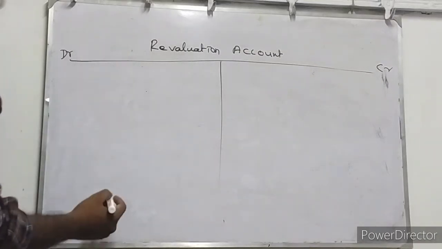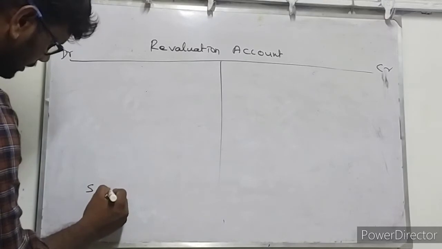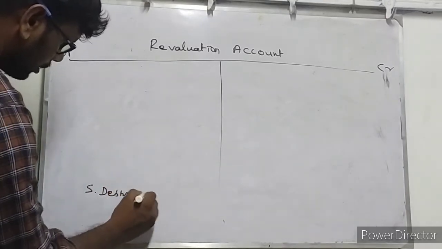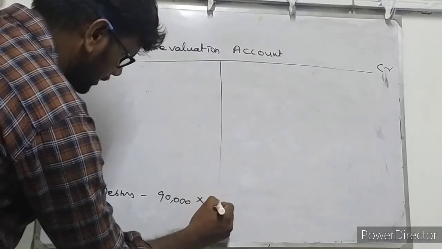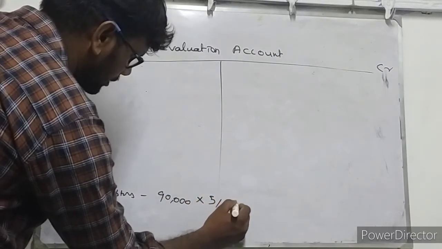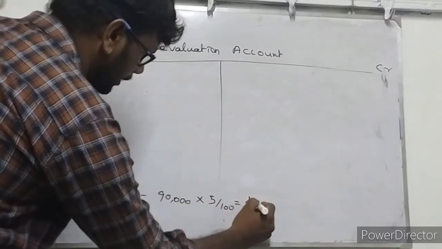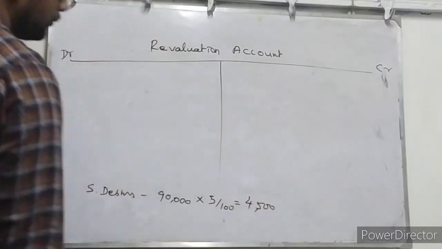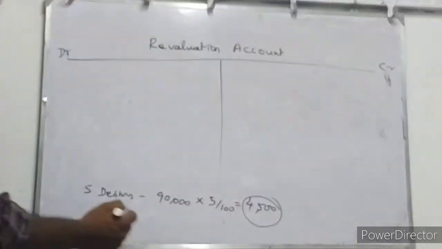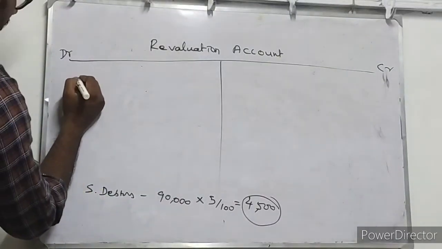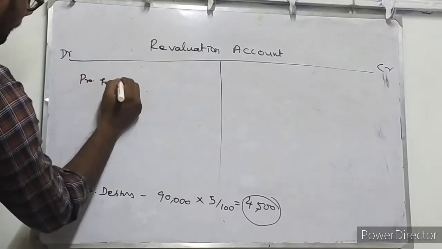So I will do the calculation over here. Sundry debtors 90,000, 5% on 90,000, 5 by 100. So 10 means 9,000, so 5 means 4,500. We are creating the provision for bad debts, isn't it? So provision for bad debts.